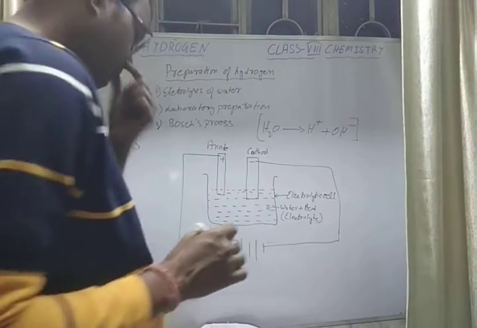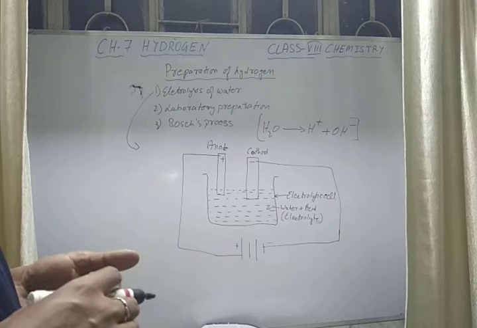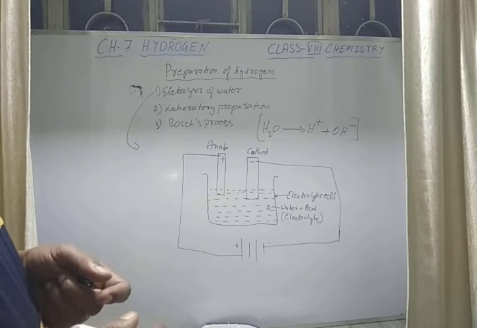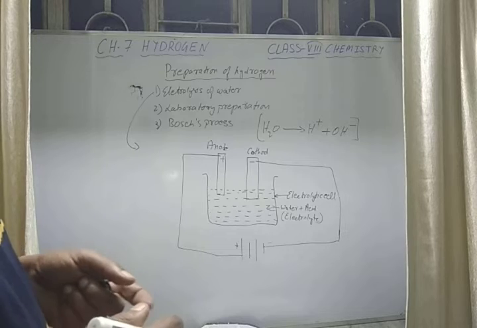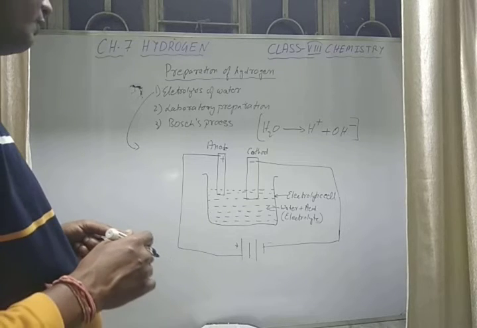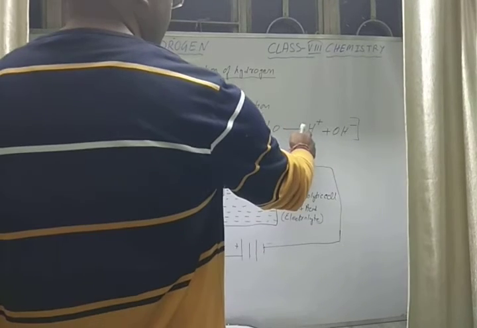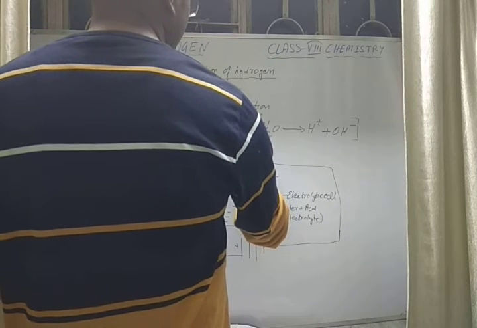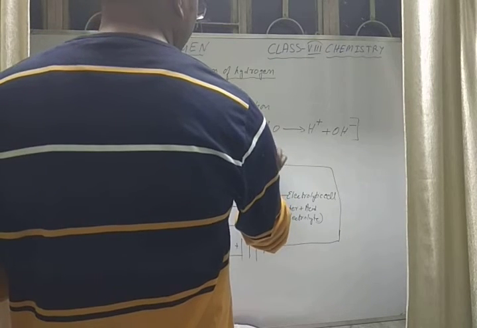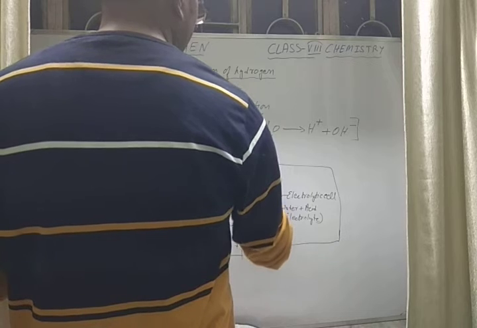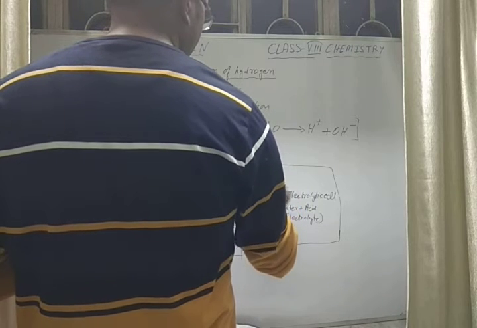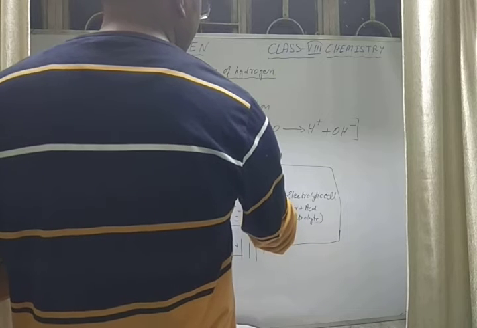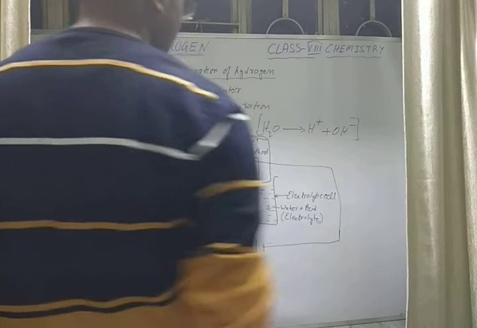The hydrogen ion, being a cation, moves to the cathode. When you keep a gas jar over this cathode, hydrogen gas will be collected there.